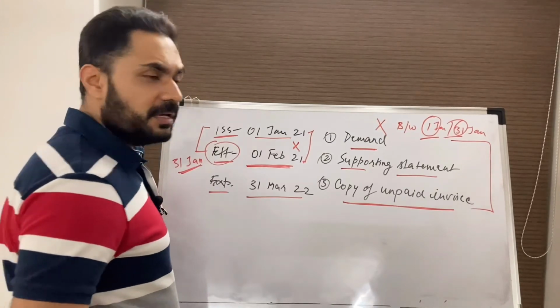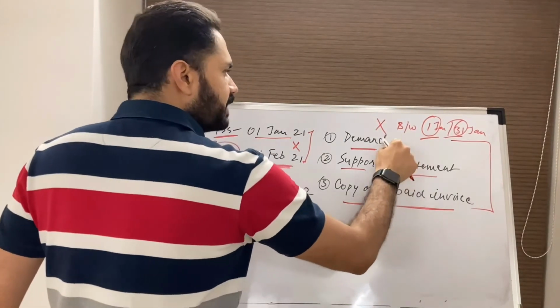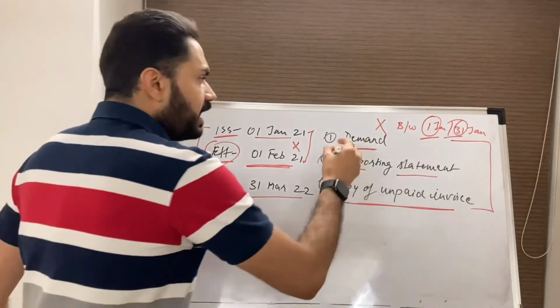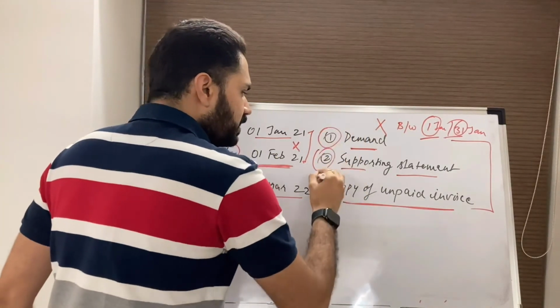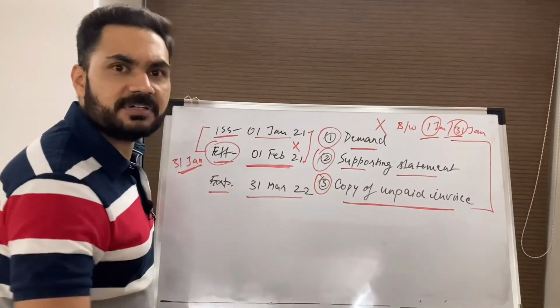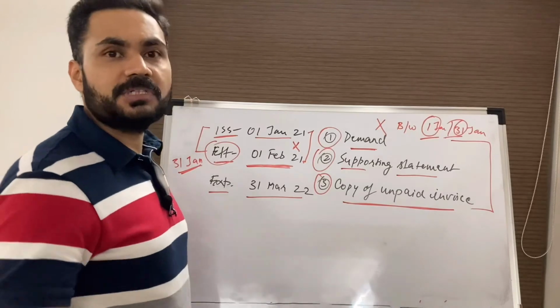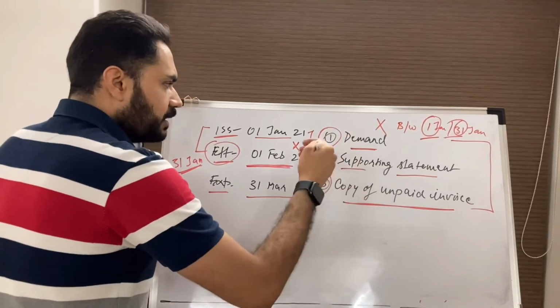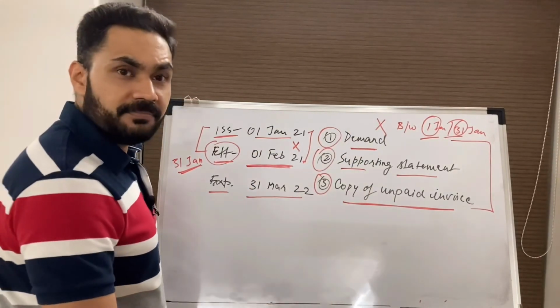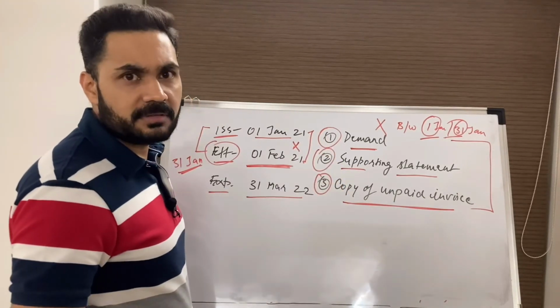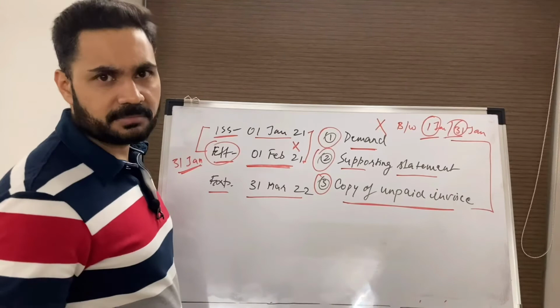That is okay. But these two documents cannot be dated before 1st Feb 2021. Also, none of these documents can be dated after the date of their presentation. That means future dated. So if these documents are presented on 2nd Feb 2021, they cannot be dated 3rd Feb 2021. Future dated documents are not acceptable.